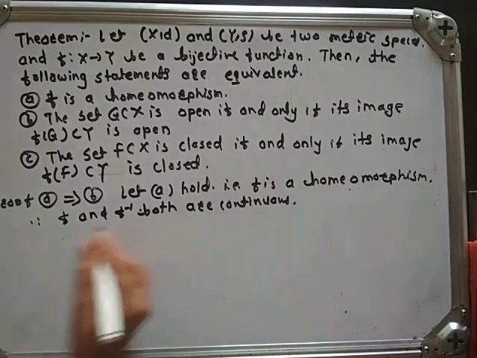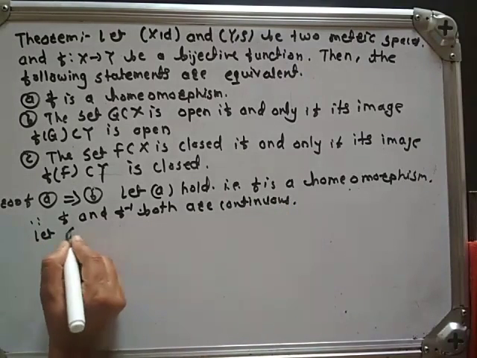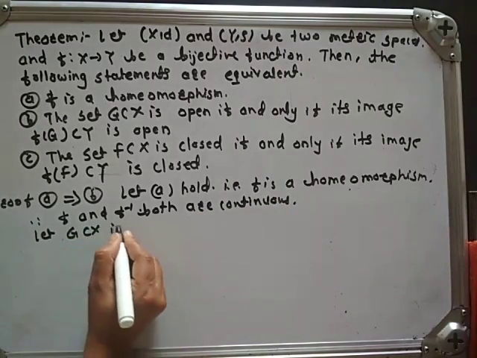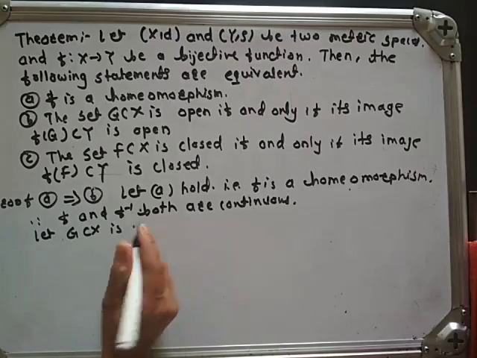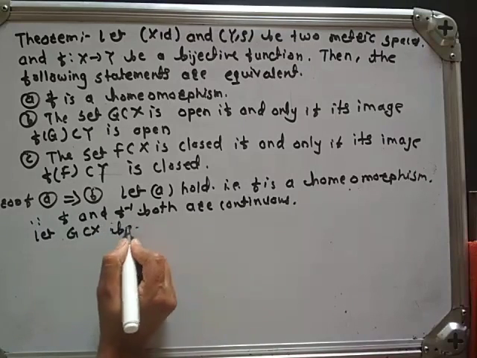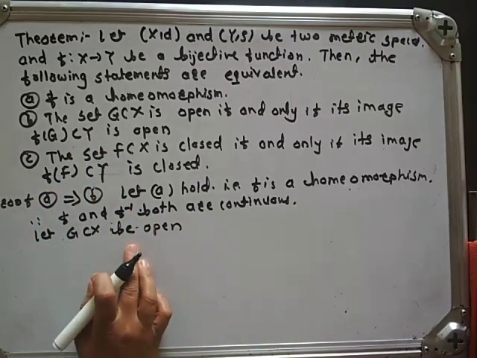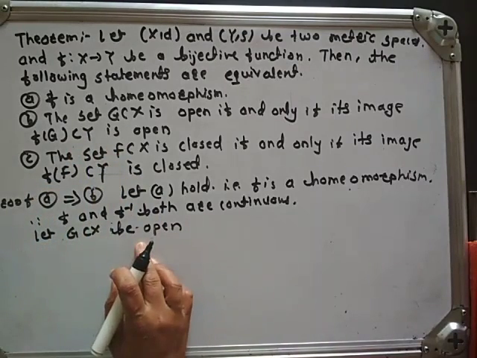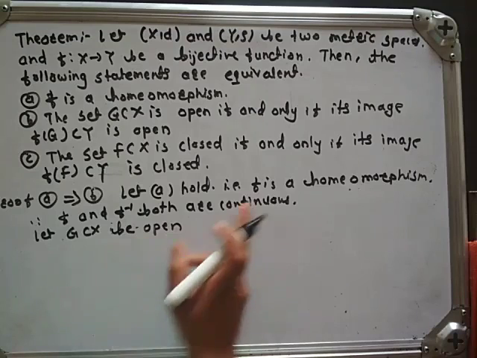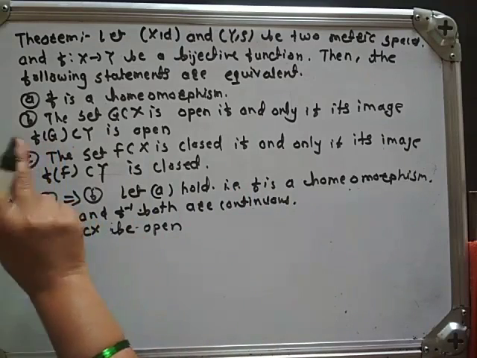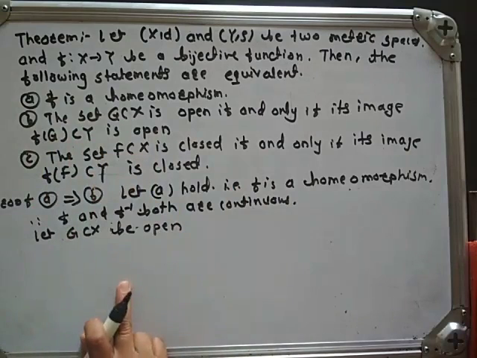Let G, a subset of X, be open, and our claim is that its image f of G, a subset of Y, is open.